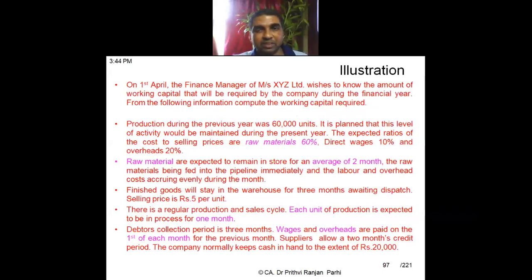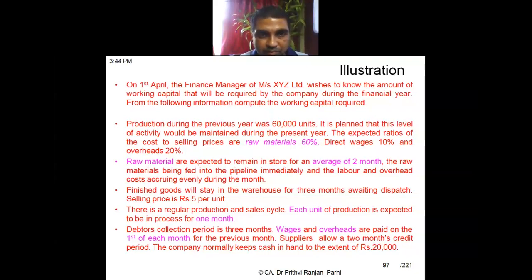Now please, some of you read this question, and we'll do the solution part of it. On 1st April, the finance manager of XYZ Limited wishes to know the amount of working capital that will be required by the company during the financial year. From the following information, compute the working capital required.